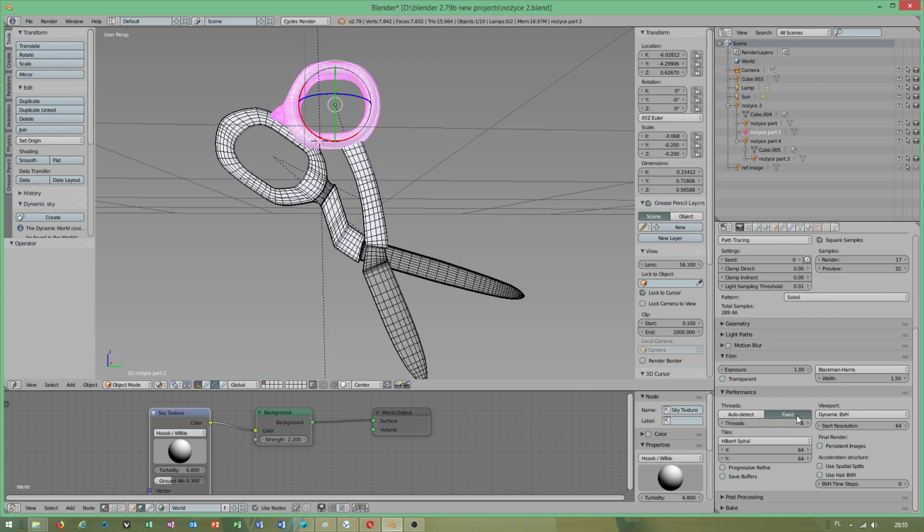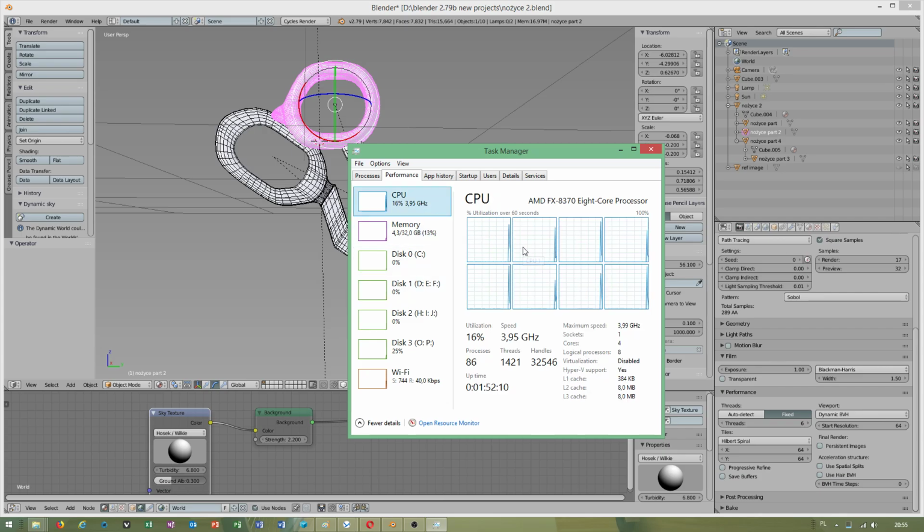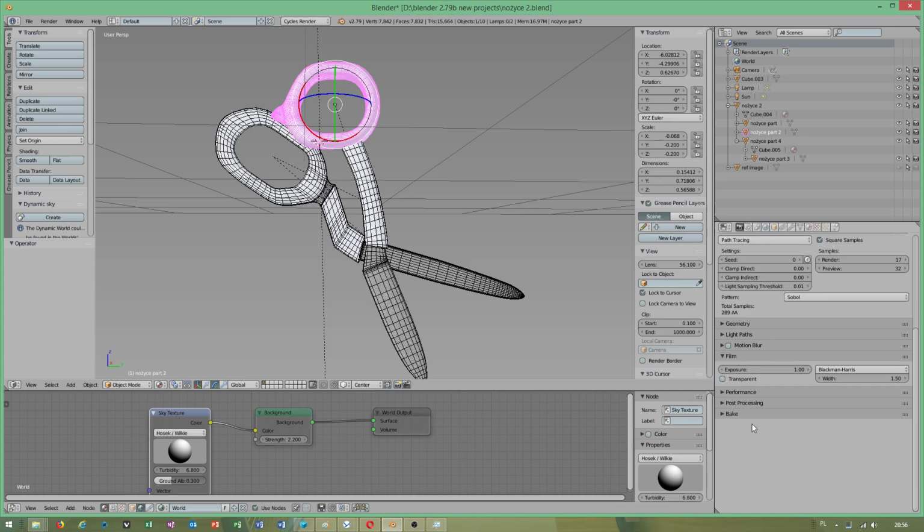Threads, if you have got a Ryzen, you can set up to 12 threads, because AMD Ryzen has 16 threads and 8 cores. Because I have got an AMD FX 8370, I can only set up to 6 threads, so my render will not slow my PC. That is why I checked this option, fixed. Okay.